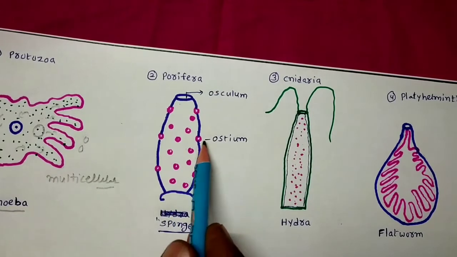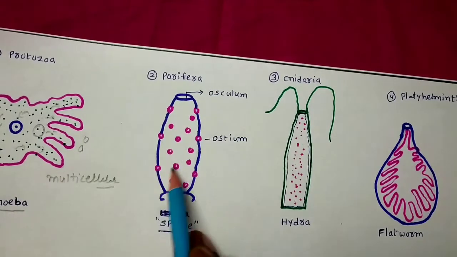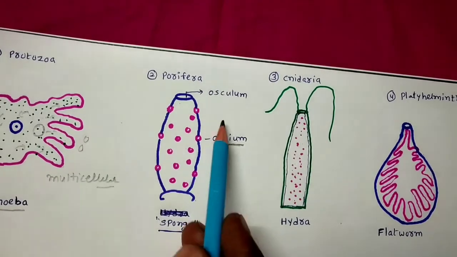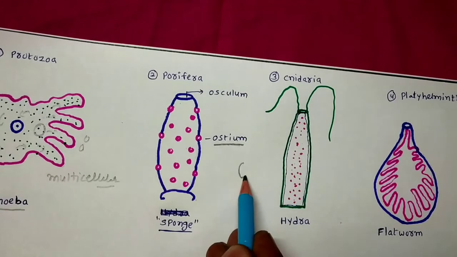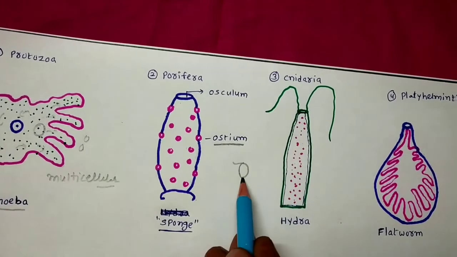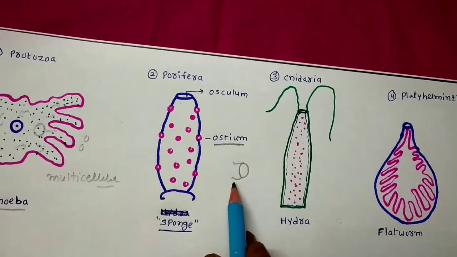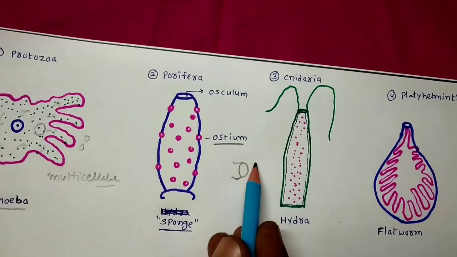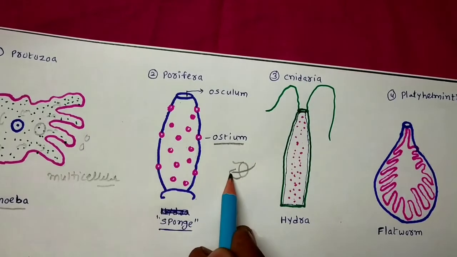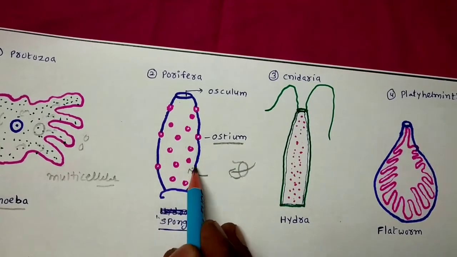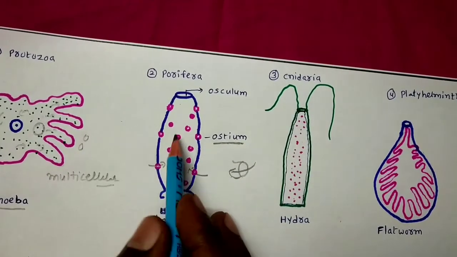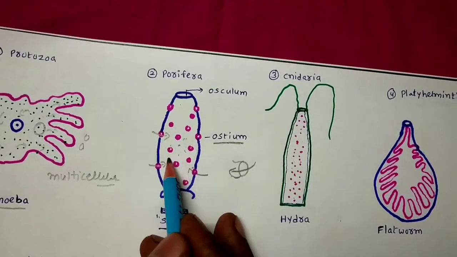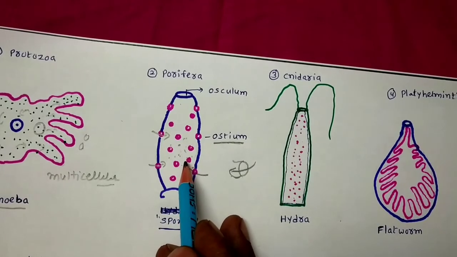Anyway, they contain holes on the body surface. These holes are called ostia, singular is ostium. Inside the ostium, there are many hair-like structures, and these are called flagella. When they show continuous beating, the water present outside enters the body cavity through different pores. So the body receives the water, and along with the water, food materials, oxygen and different types of materials are taken into the body.